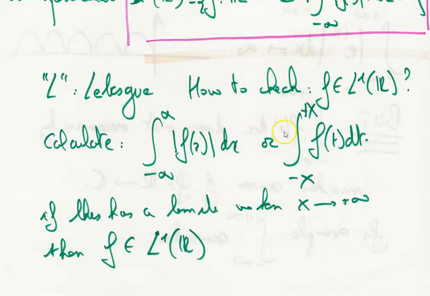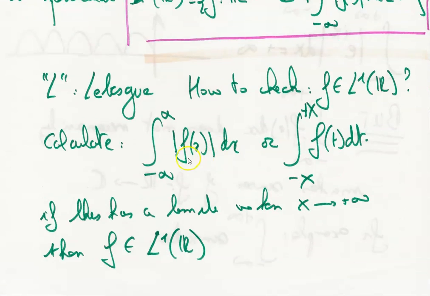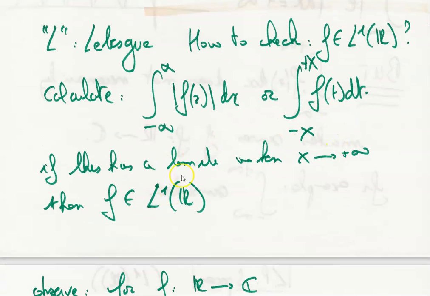Okay, so how do we check that a function belongs to L1 of R, so that the function is integrable in that meaning? We can calculate the integral from minus infinity to plus infinity of the absolute value of f(x) dx, or we can calculate the integral from minus x to x of the absolute value of f(t) dt and see what happens, and see if this has a limit when x goes to infinity.